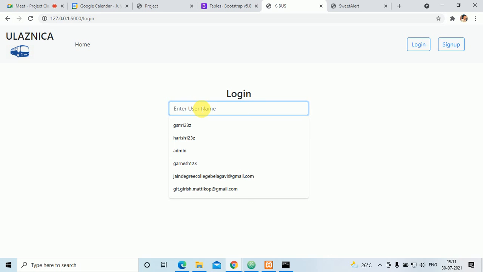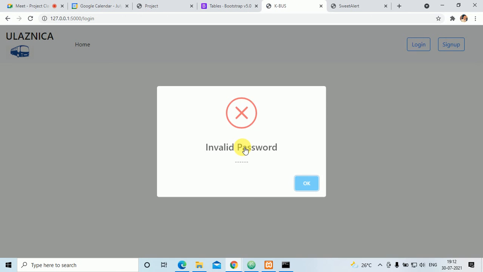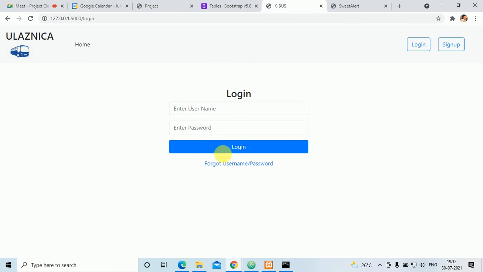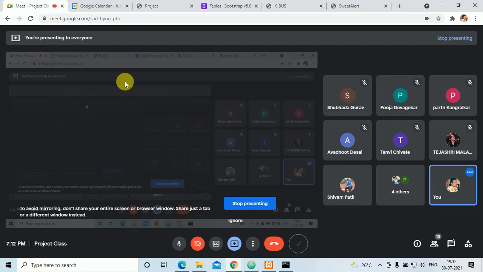Okay, so if I put any correct login and password something like posh, and if I click on the login, same thing it will display. Invalid password. So like this. Okay, this is the sweet alert I have applied for this. I need to check, there are some rules, I have to check everything and then I'll tell you, in a step by step way.